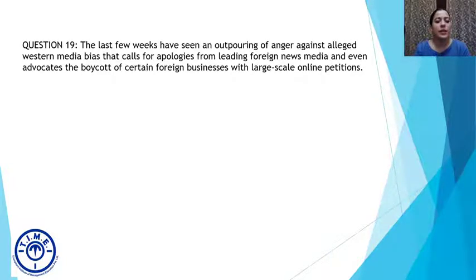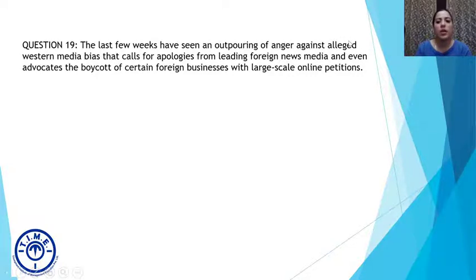Moving on to question 19: the last few weeks have seen an outpouring of anger against alleged Western media bias that calls for apologies from leading foreign news media and even advocates the boycott of certain foreign businesses with large scale online petitions. Before we dissect this sentence and look for errors, let's quickly learn a few words in case we don't know the meaning. Outpouring of anger means that people were expressing anger. Alleged means something which is not proven but popularly agreed upon, right?